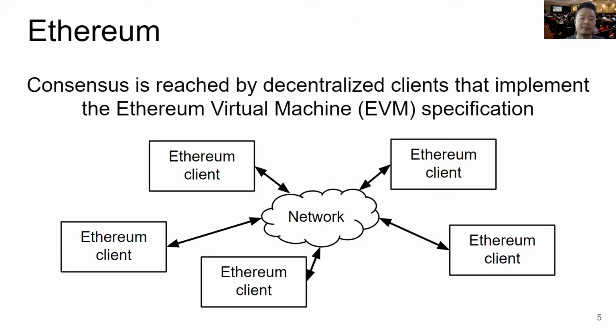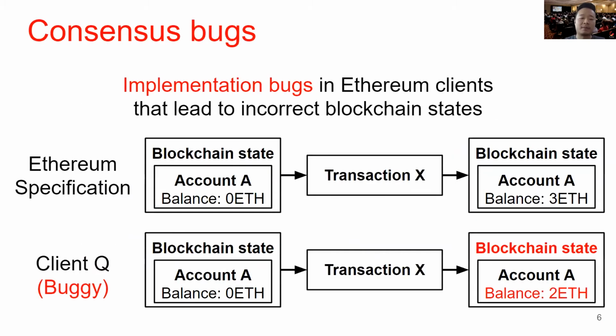So first, I'll cover the background of Ethereum. The Ethereum blockchain network consists of decentralized clients that implement the Ethereum virtual machine specification. They reach consensus in the network. We define consensus bugs as implementation bugs in Ethereum clients that lead to incorrect blockchain states.